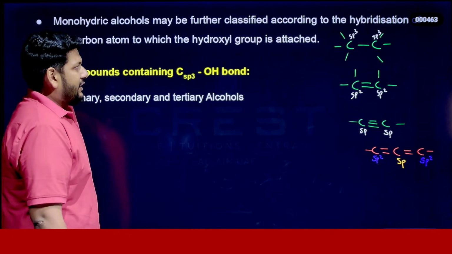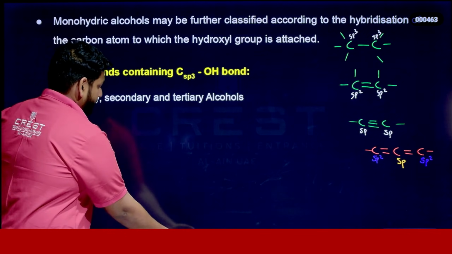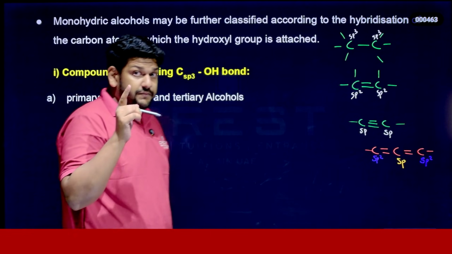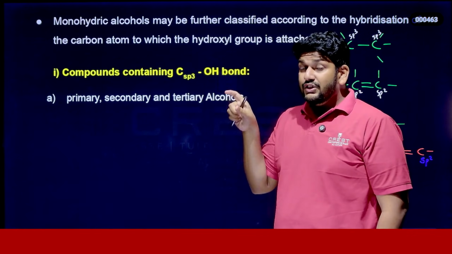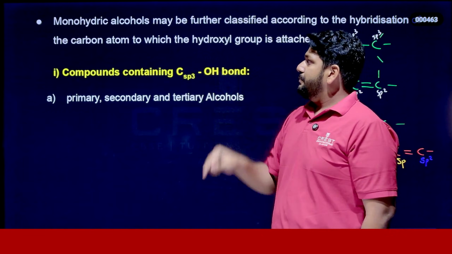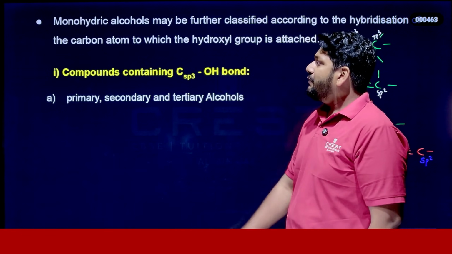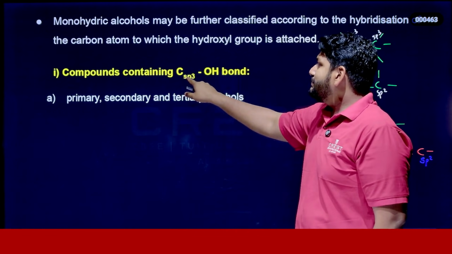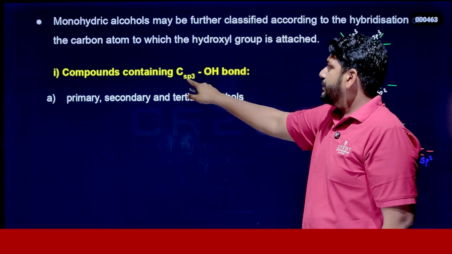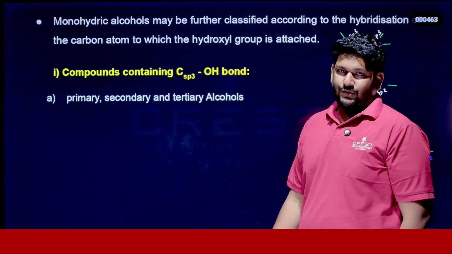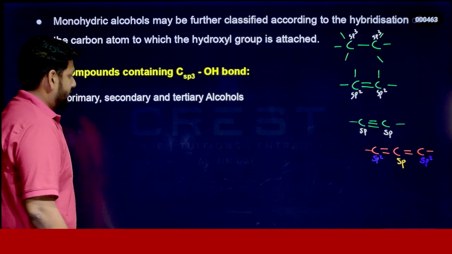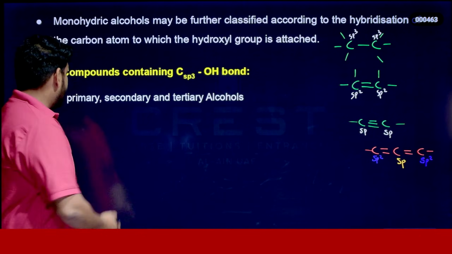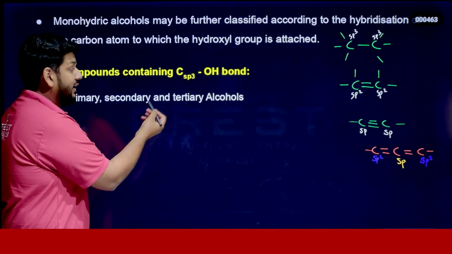Now we are going to discuss the first one. We are classifying these alcohols based on what? Based on the hybridization of the carbon to which the OH group is attached. First of all, the compound containing an sp3 carbon, this carbon is sp3 hybridized, to which the OH group is attached. Shall we start?